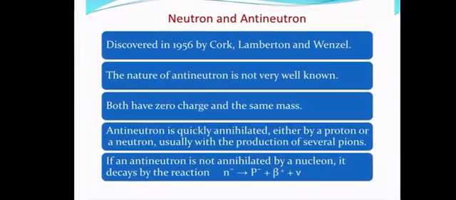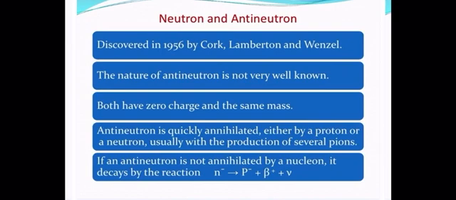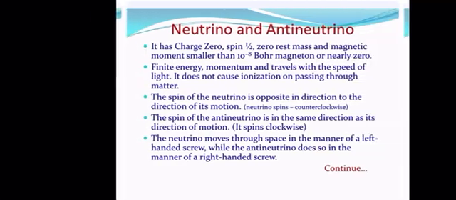And the same is the case for the neutron and antineutron. They are the particle and antiparticle of each other. They both have charge 0. They have the same mass. The antineutron is quickly annihilated either by a proton or a neutron, usually with the production of several pions. If an antineutron is not annihilated by a nucleon, it decays by the following reaction.